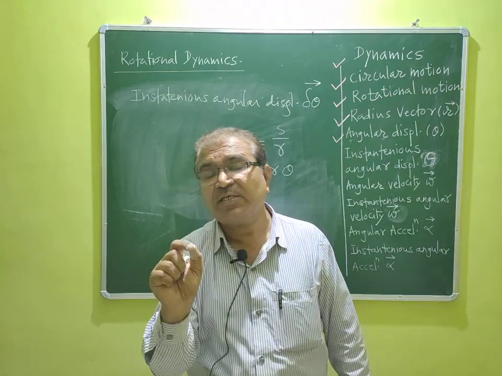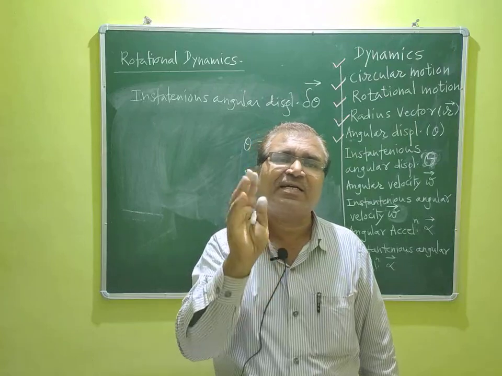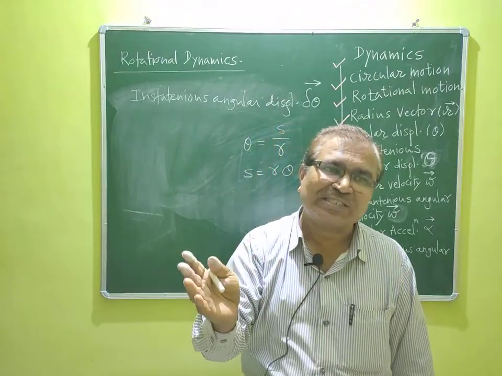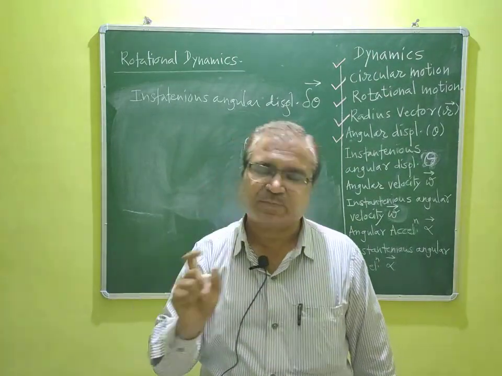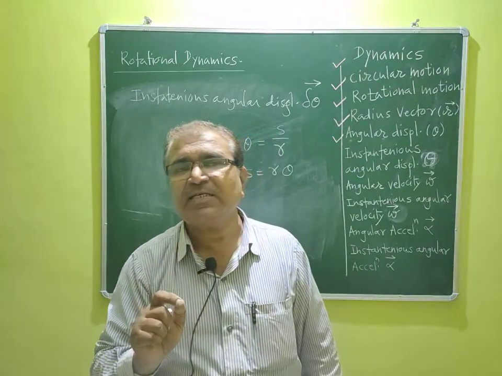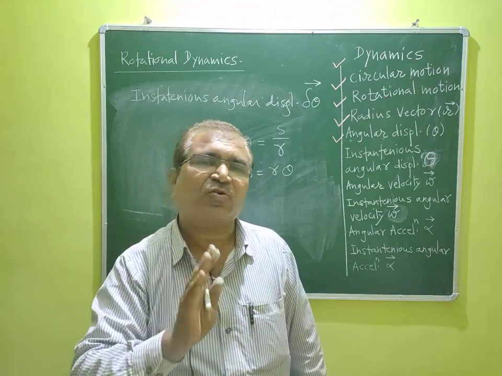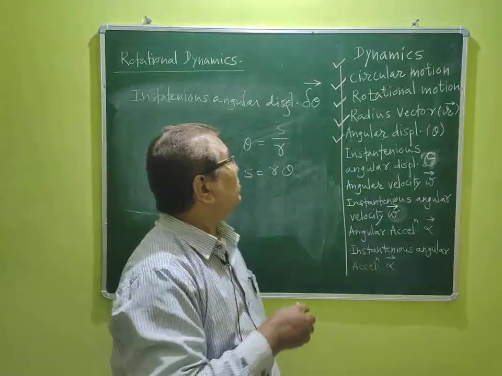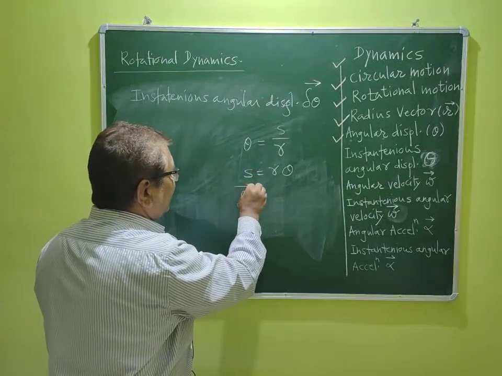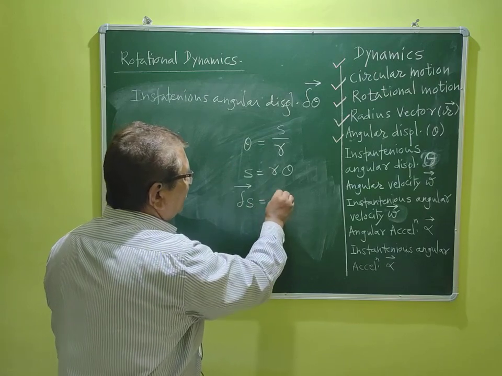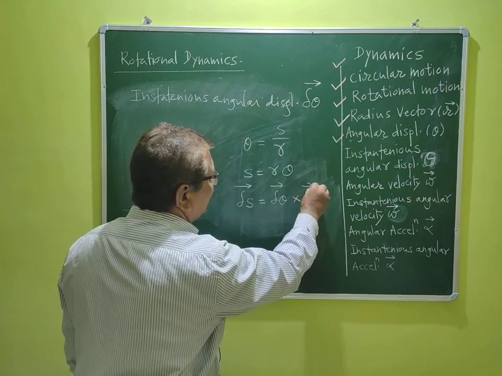So within a short interval of time, what is the displacement of a particle during circular motion is called as instantaneous angular displacement. And when the word instantaneous arises, it is a vector quantity. So we can write here in vector form, delta S vector is equal to delta theta vector cross r vector.